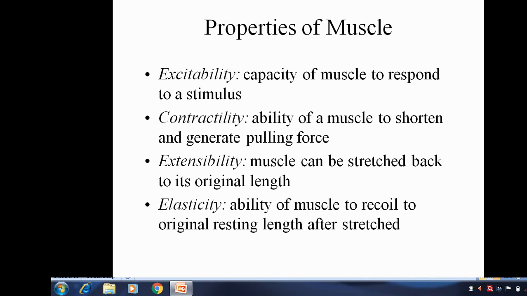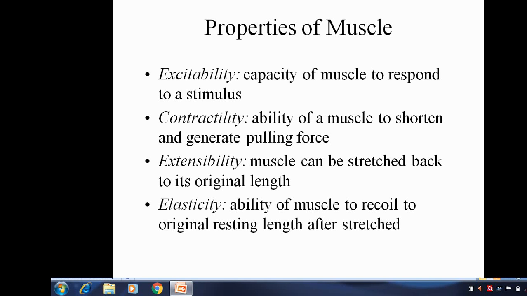Extensibility, muscle can be stretched, that is extensibility. Elasticity, the ability of muscle to recoil to its original resting length after stretch, that is elasticity. These are the basic four properties. To summarize, excitability, contractility, extensibility and elasticity are the properties of muscle.